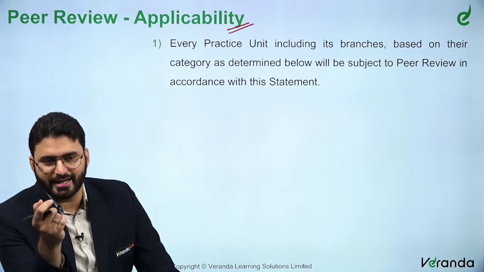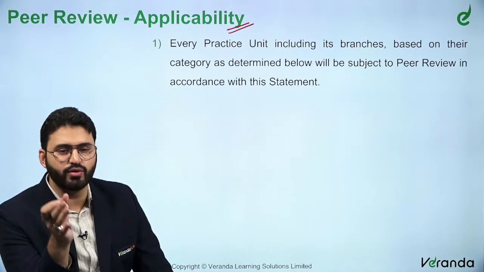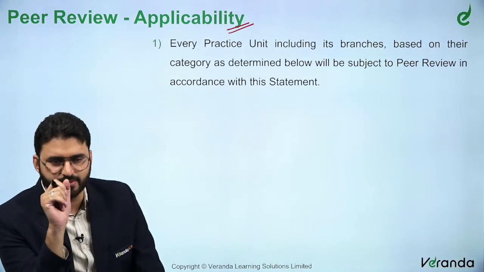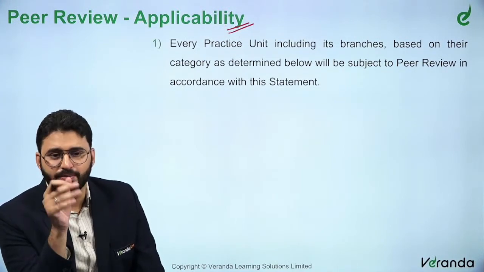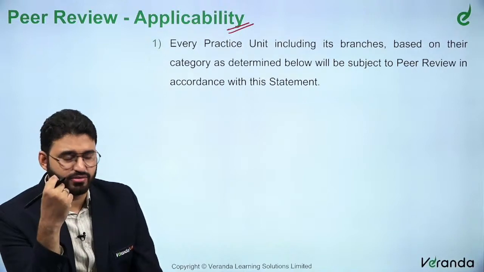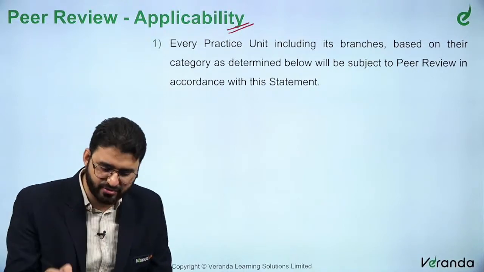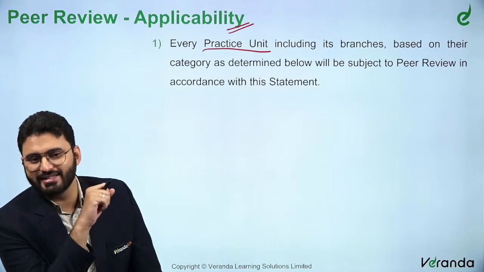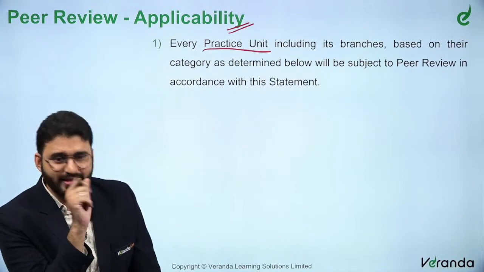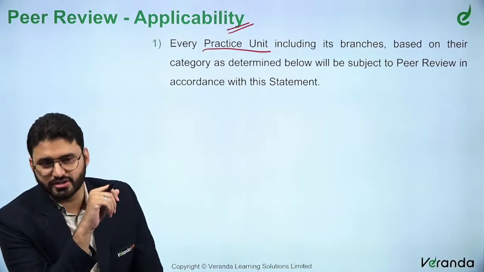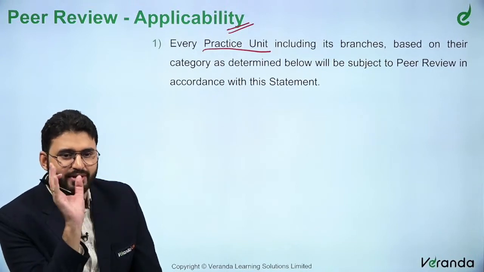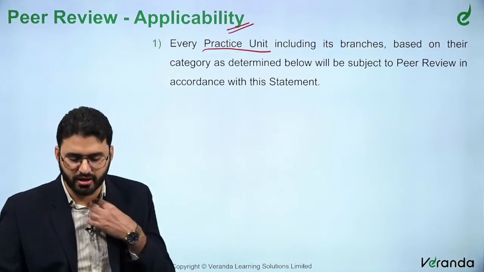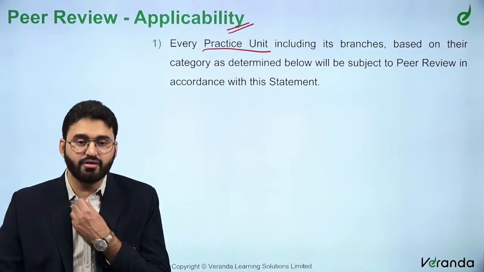The most important criteria is whether, in the process of doing the audit and attestation engagements, it is mainly for audit engagements, whether the audit firm, that is the practice unit, has complied with the technical standards, the ethical standards, and the quality control standards. So all these standards have been complied with or not. That is the most important review that the peer review does.